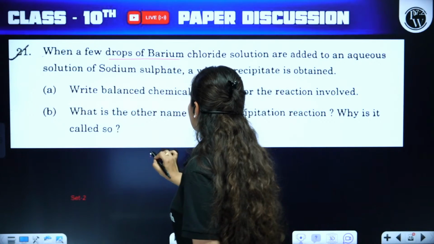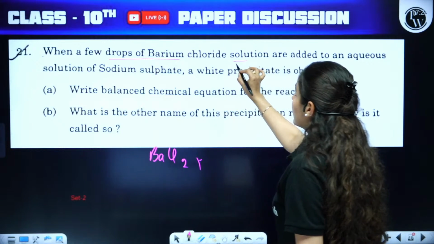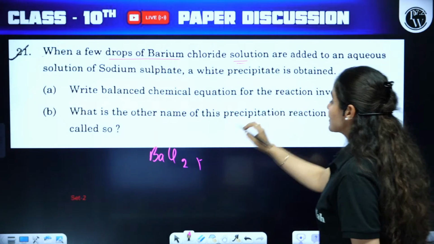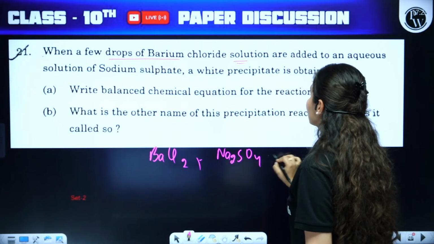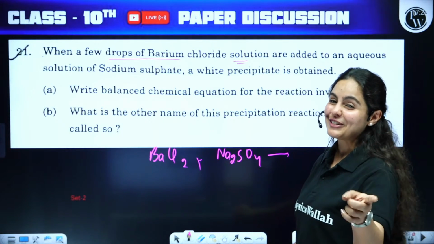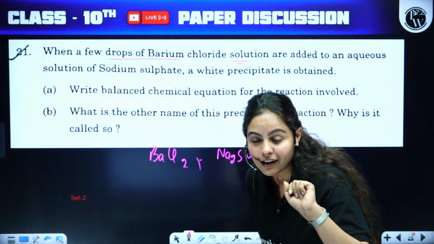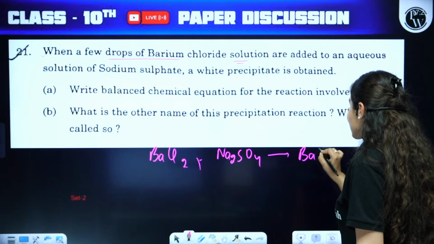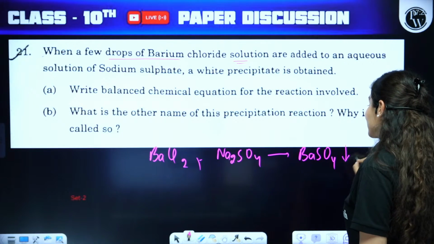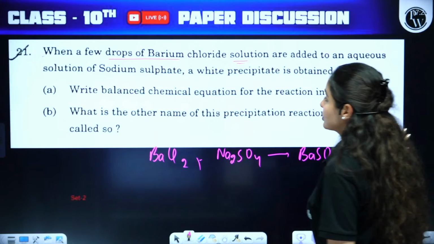Few drops of barium chloride, BaCl2, which is a part of set number 2. Few drops of barium chloride solution is added to an aqueous solution of sodium sulfate, Na2SO4. A white color precipitate is obtained. Now you know this. What is that white color precipitate? Set number 2, question number 21. The white color precipitate is definitely barium sulfate, BaSO4, and NaCl will be given out as the byproduct.